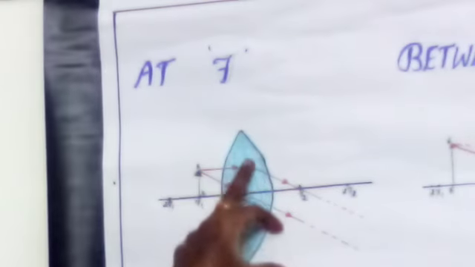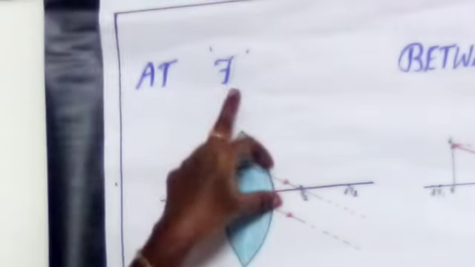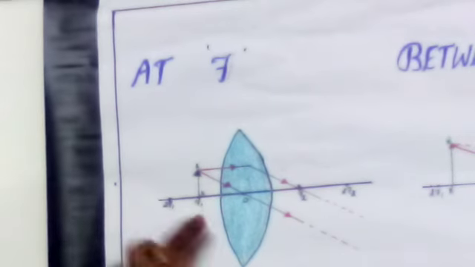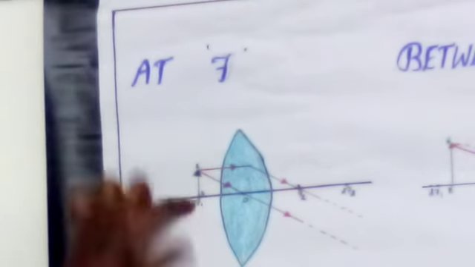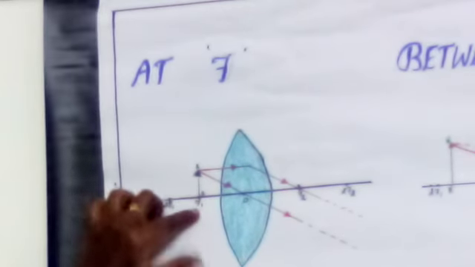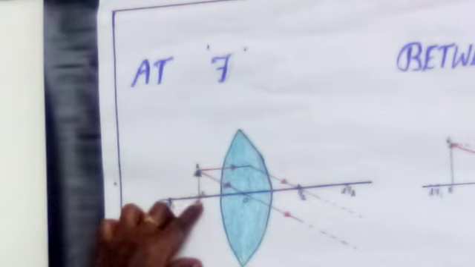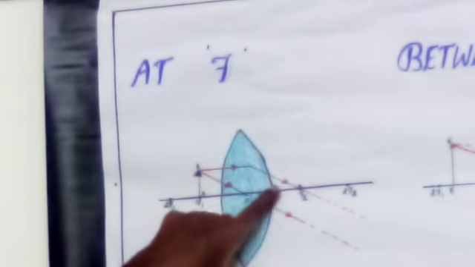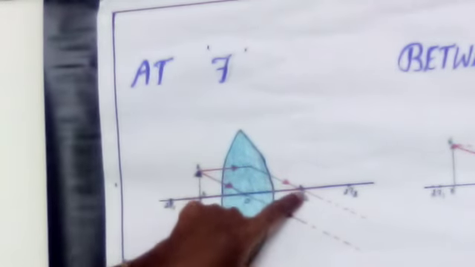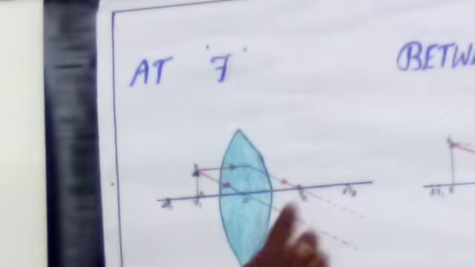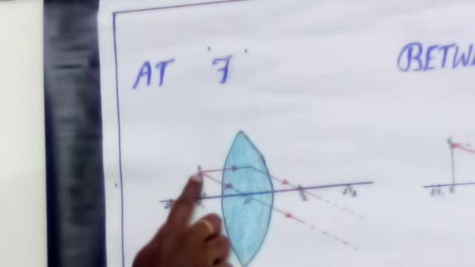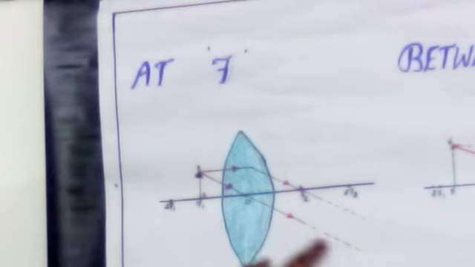Next, the case where the object is at focus. If you are placing the object at the focus, where can we get the image? See here, the object AB is placed at the principal focus. From the object, the light ray parallel to the principal axis meets through the principal focus. On the next side, the ray will go through the F2 point. Then the next ray passes through the optic center.